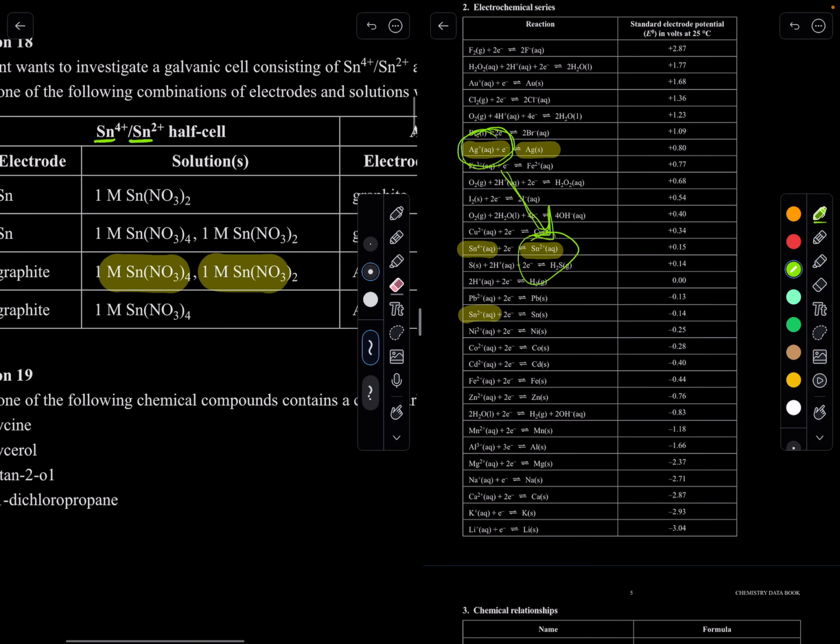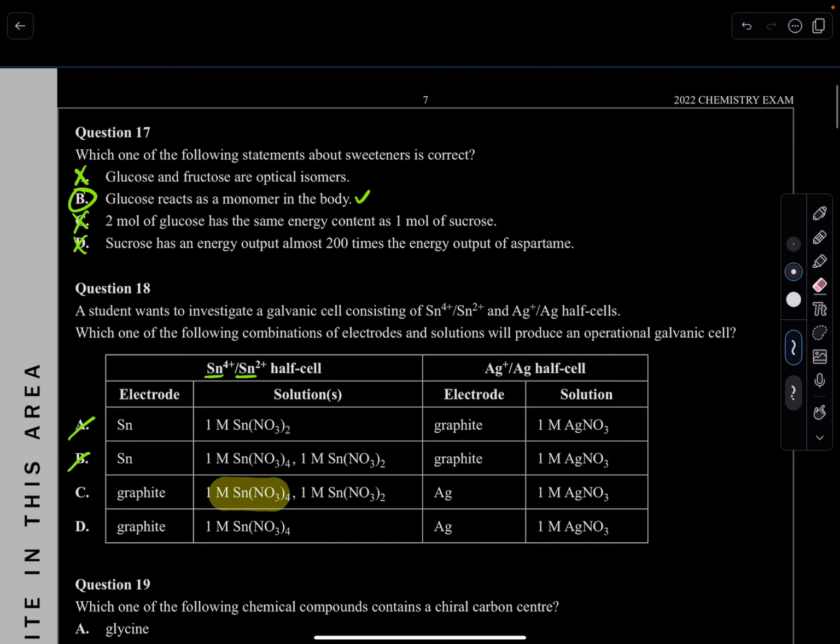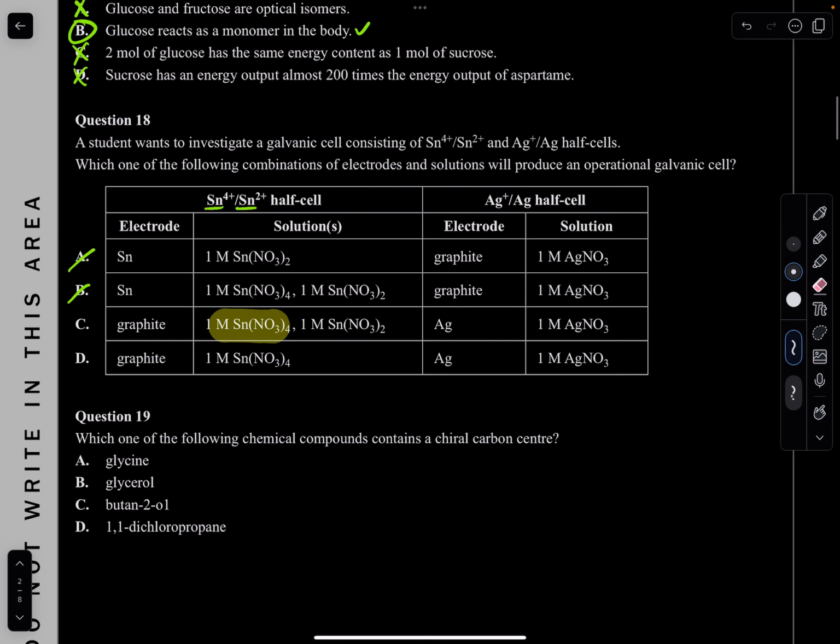Now, let's try the other case, where you've taken Sn2 plus out. So anything with Sn2 plus, let's take those out and see what happens. Now it's a big problem. We've got nothing to react it with. Remember, it has to be like this arrow. There's nothing, so it's actually not a spontaneous reaction. So basically, the other one doesn't give you a spontaneous reaction. So it's only C, so 18C. Let's choose 18C.